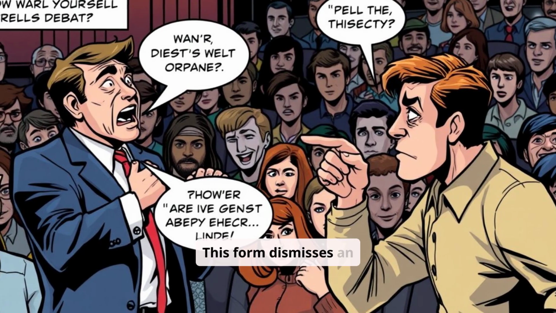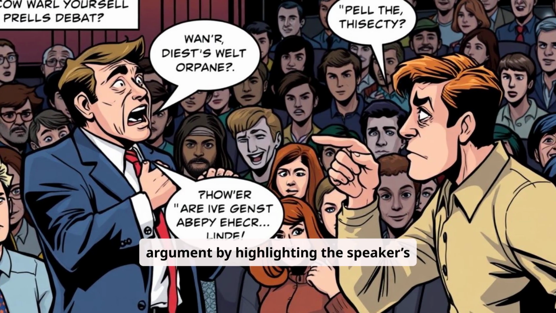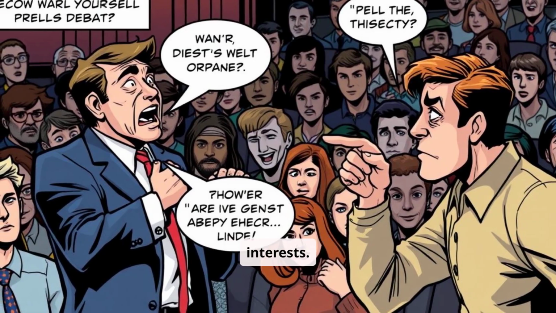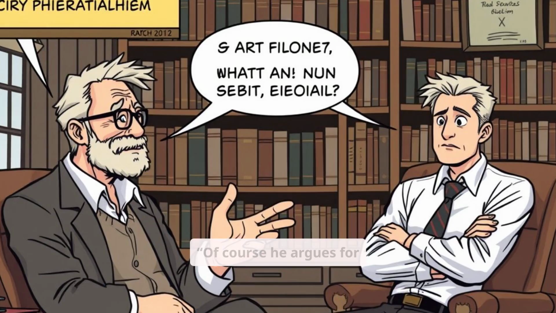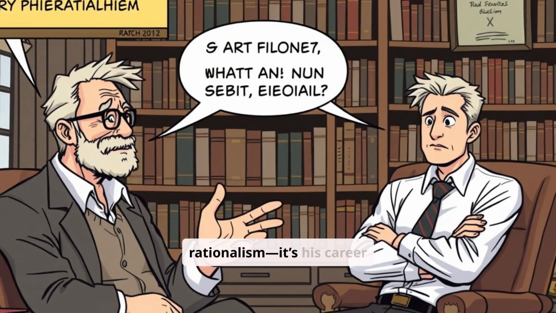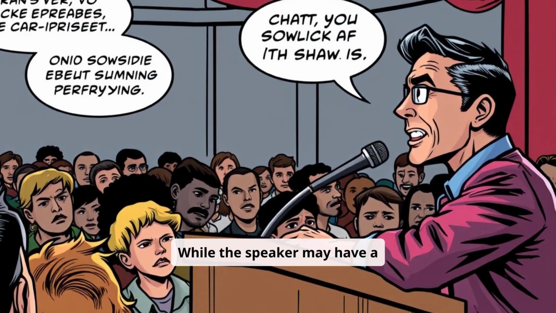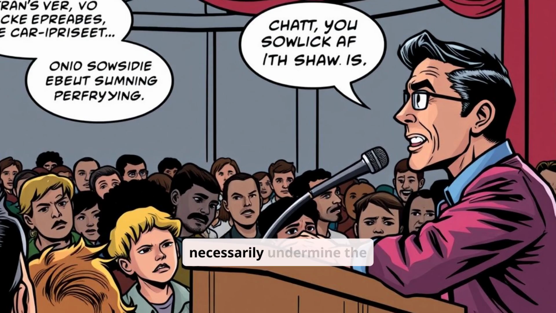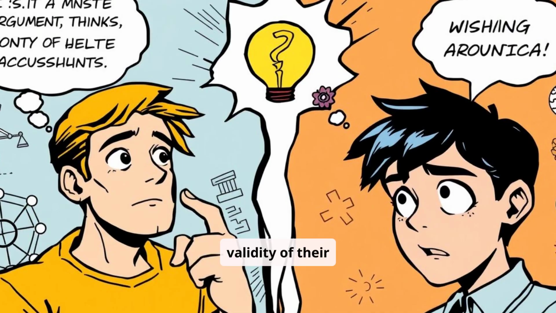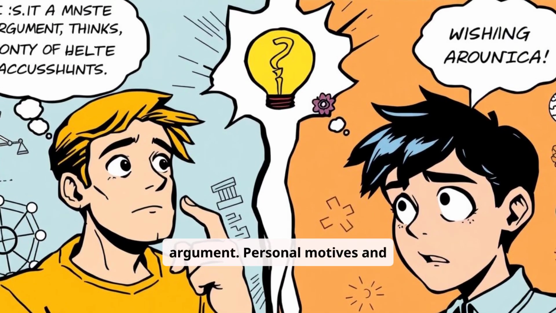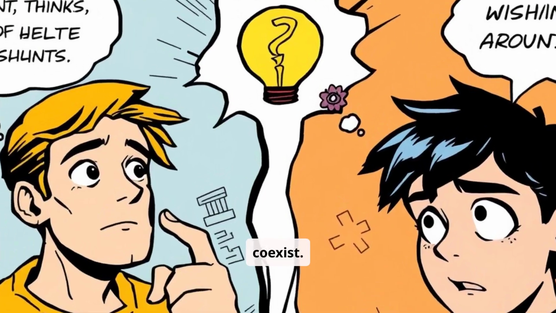2.3 Circumstantial ad hominem. This form dismisses an argument by highlighting the speaker's personal motives or interests. Example: "Of course he argues for rationalism. It's his career as a philosopher." While the speaker may have a vested interest, it doesn't necessarily undermine the validity of their argument. Personal motives and logical reasoning can coexist.